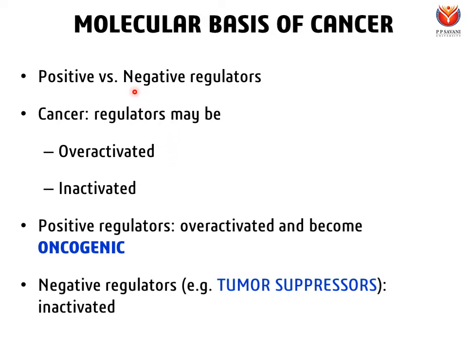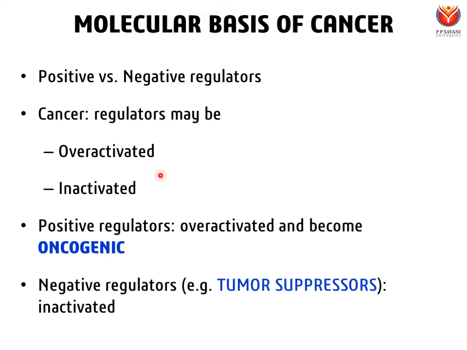On the other hand, if a negative regulator is inactivated, what will happen? The role of a negative regulator is to inhibit cell division when conditions are not right. Inactivation of those proteins will result in uncontrolled cell division even if the conditions are not right.